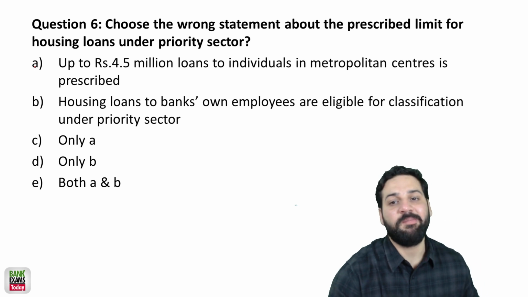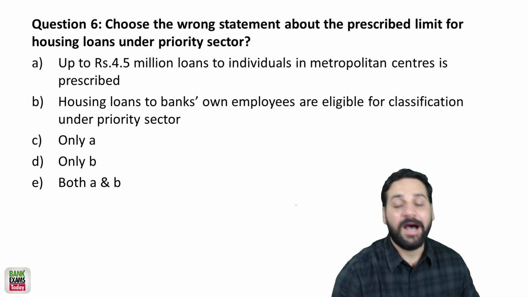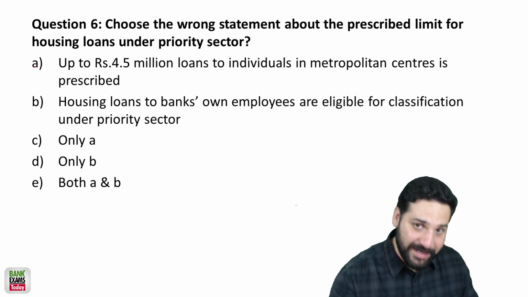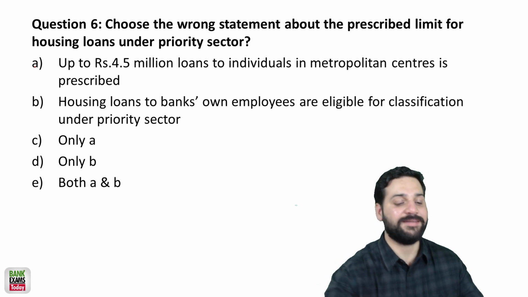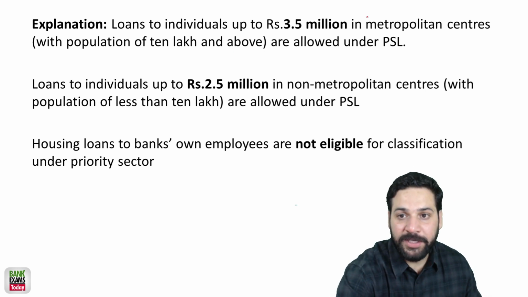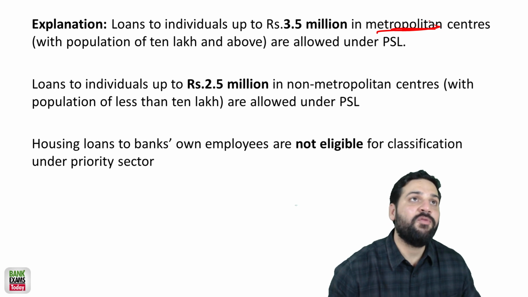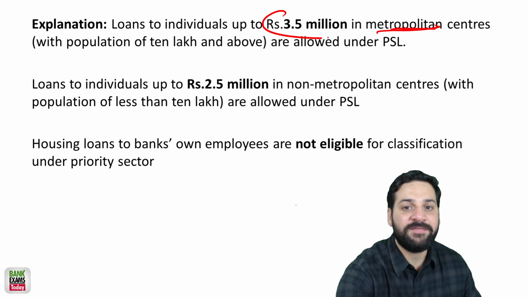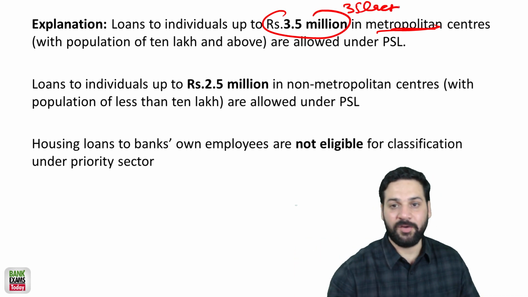Choose a wrong statement about the prescribed limit for housing loans. Housing loans are under priority sector. Housing loans priority sector में है, but there is a limit of the loans. किस loan को आप priority sector में count करोगे? Please consider that. In the metropolitan cities, what is a metropolitan cities? In which the population is more than 10 lakhs and the loan given is 3.5 million or 35 lakhs. That is the priority sector loan.